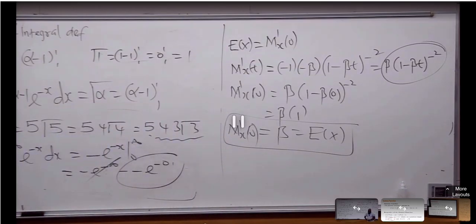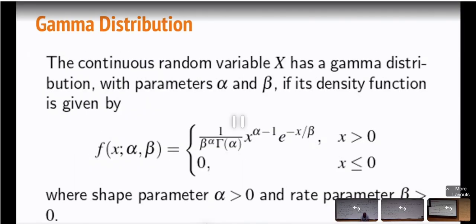Now that we understand the gamma function, we can go to the gamma distribution. Before you can understand what to do in the gamma distribution, you need to have the idea of a gamma function. And the same thing when we get to beta distribution, we also need to understand a beta function. Does that make sense? Is there any question?